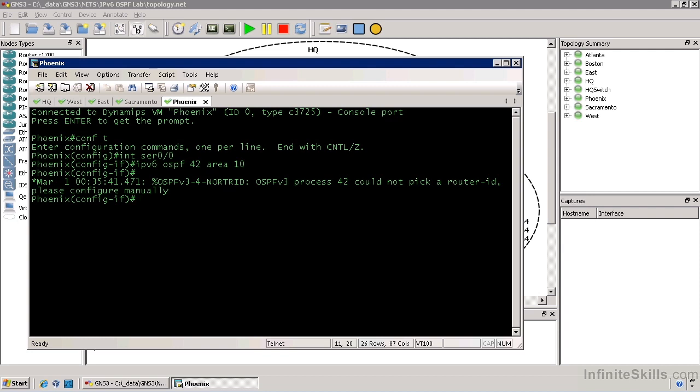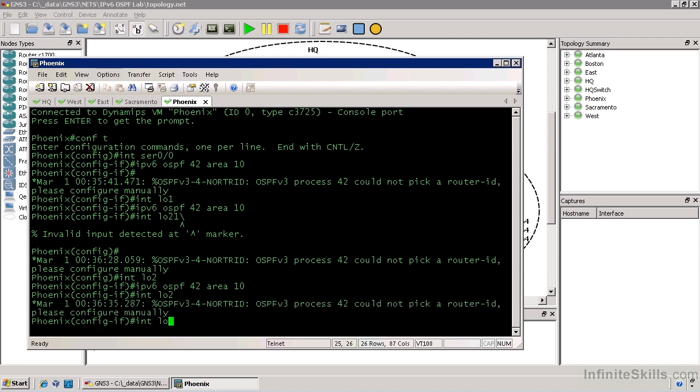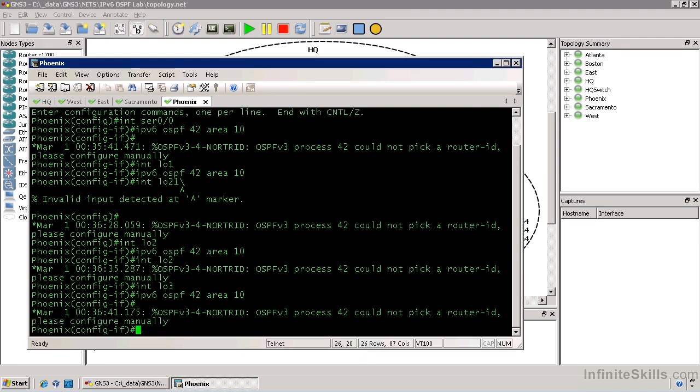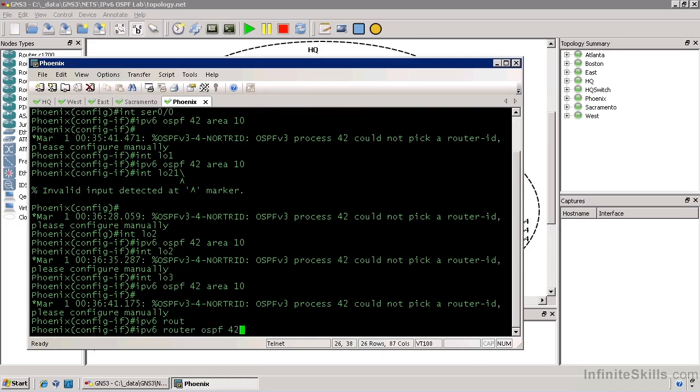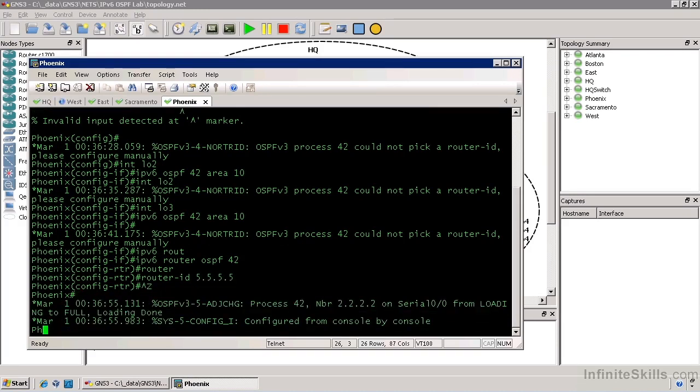So let's configure the other 3 loopback interfaces here, and then we'll go specify that router ID, and the adjacency should form immediately. So we'll do interface loopback 1, run the same command there, loopback 2, run the same command there, and then loopback 3. You notice we get that message every time we enter OSPF 42. It's just reminding us, hey, I can't pick a router ID. Fine. IPv6 router OSPF 42 router ID 5.5.5.5. As soon as we do that, the adjacency forms between Phoenix and West.